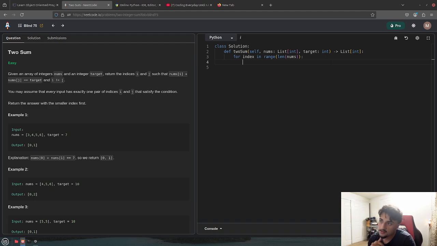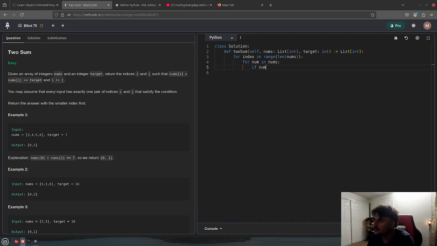Let's see. So then we need to do a for, now we need the number for number. We can just say num in nums. We want to check if the index, so we do nums.